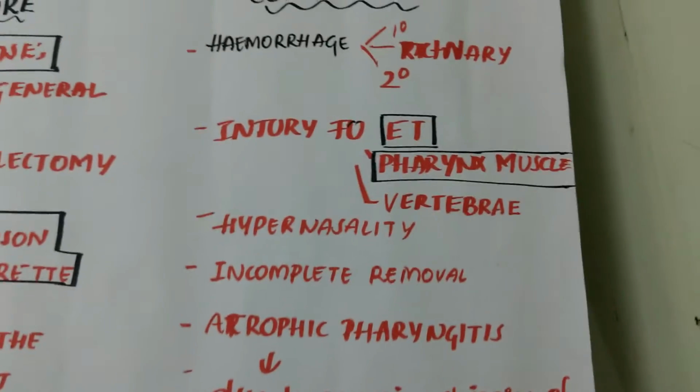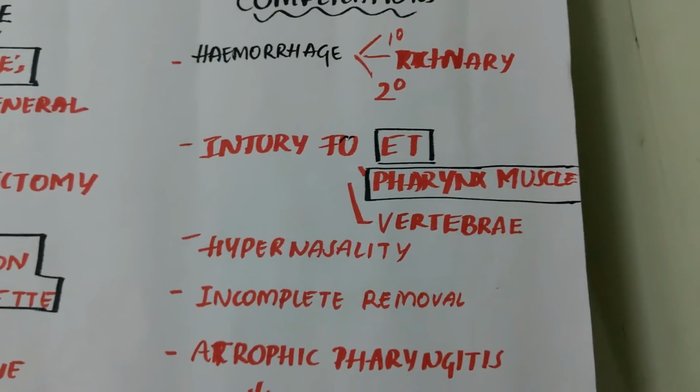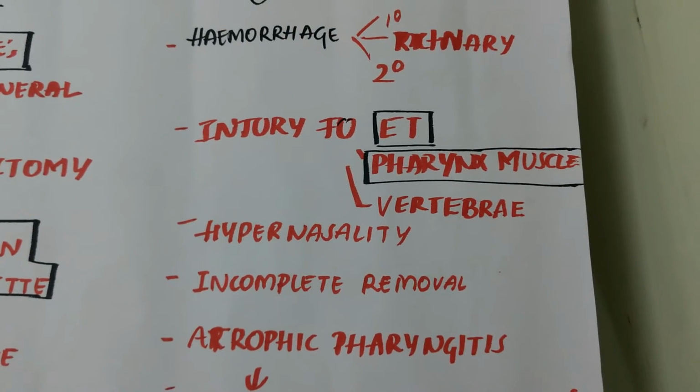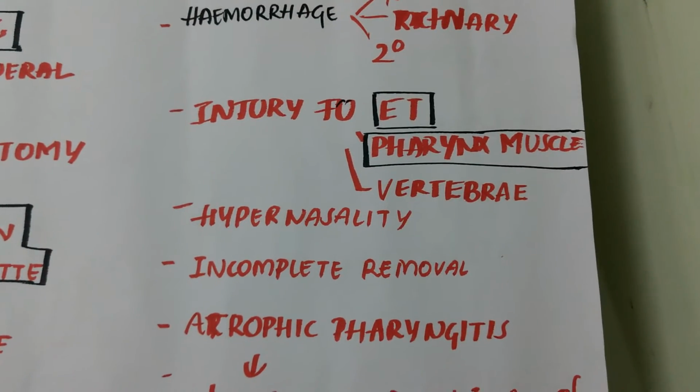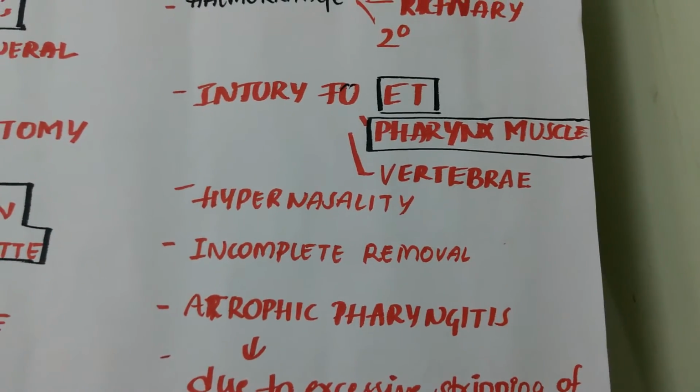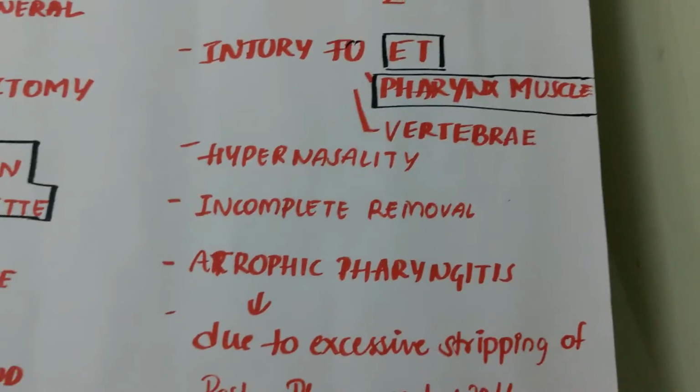Complications: primary hemorrhage, reactionary hemorrhage, and secondary hemorrhage. And during the surgery, injury may occur to the eustachian tube, pharyngeal muscle, or vertebrae. Injury to vertebrae may cause torticollis.